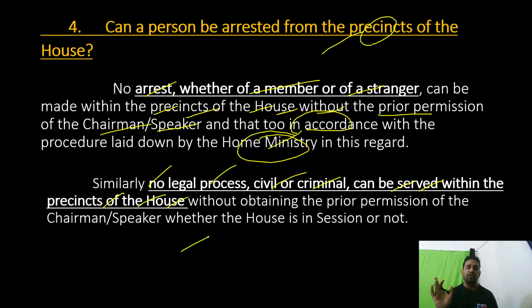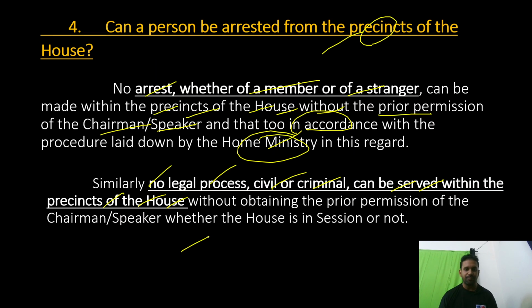And whatever they want to do, whether judge, police or whatever, they have to take the prior permission of the Speaker of Lok Sabha or the Chairman of Rajya Sabha. All of these are very, very important. Listen to it again and again, you will understand better. But things are almost clear to you, so make sure that you remember all of these things.